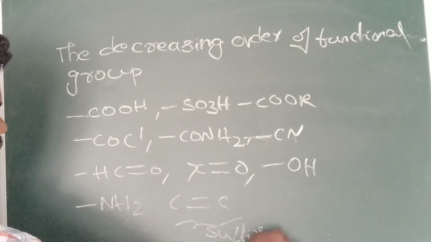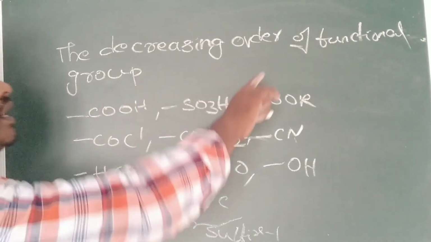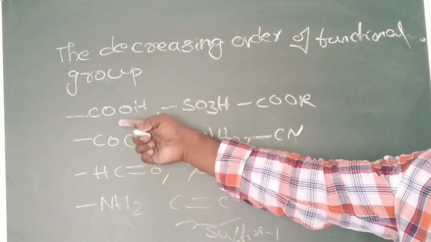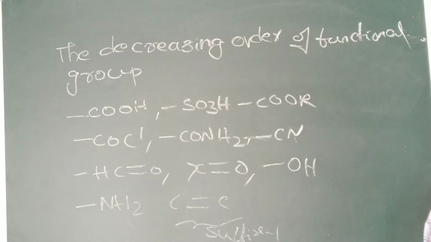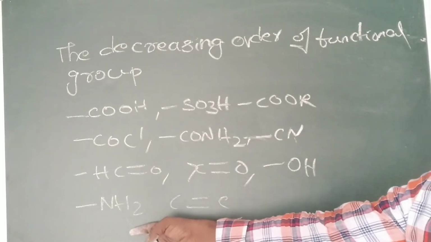You have to remember this decreasing order of the functional groups. COOH has the highest priority and NH2 the least priority.